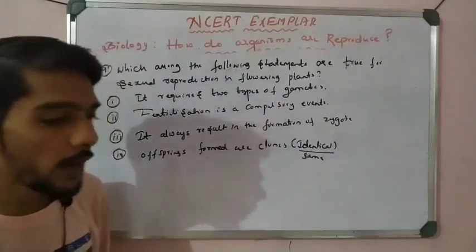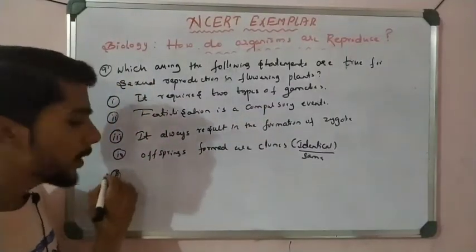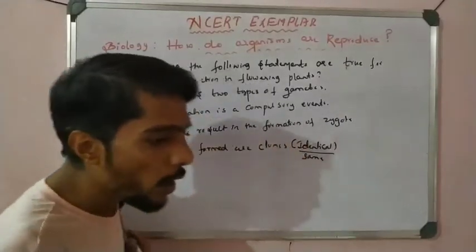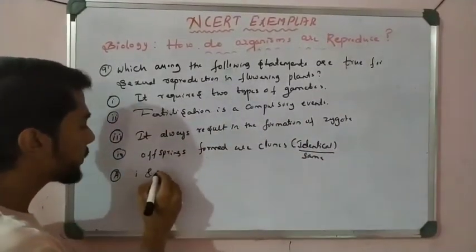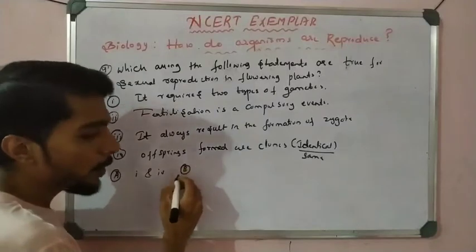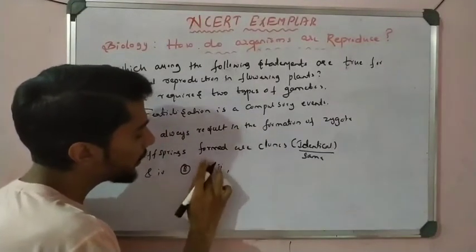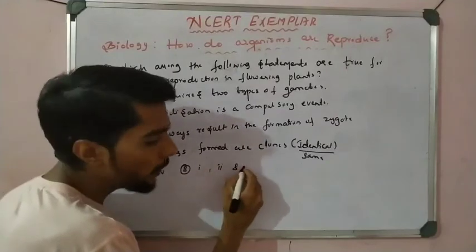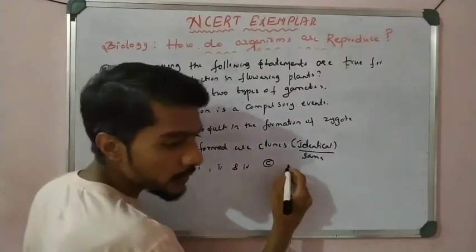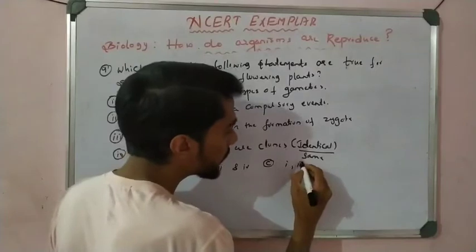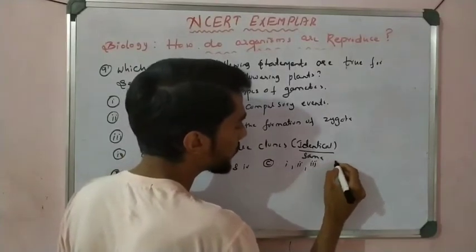Let us see. Option A says 1 and 4 are correct. Option B says 1, 2nd and 4th are correct. Option C says 1, 2nd and 3rd are correct.